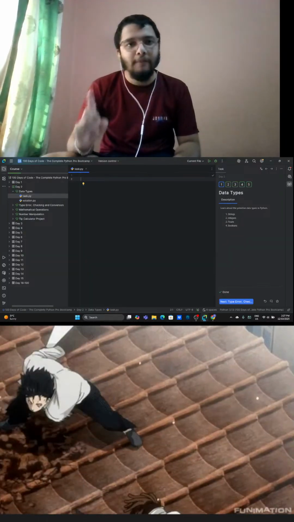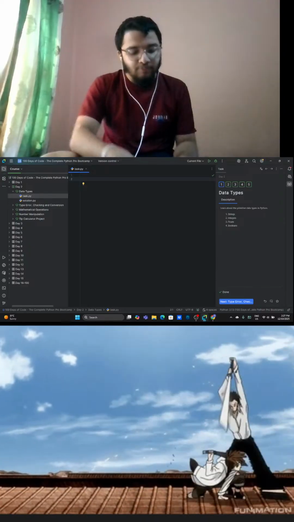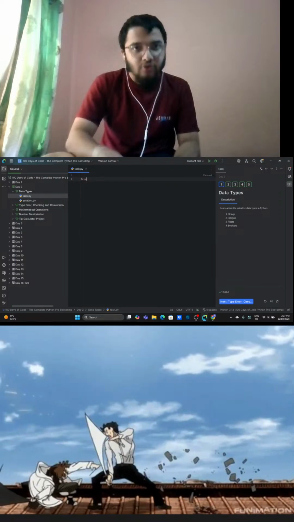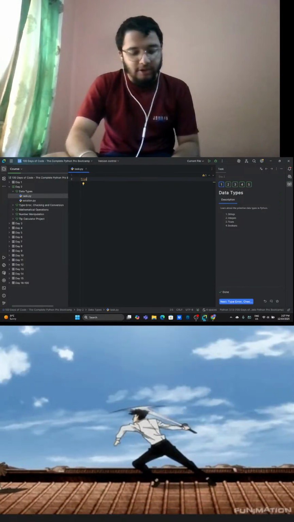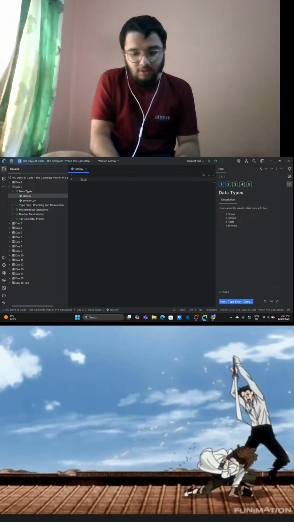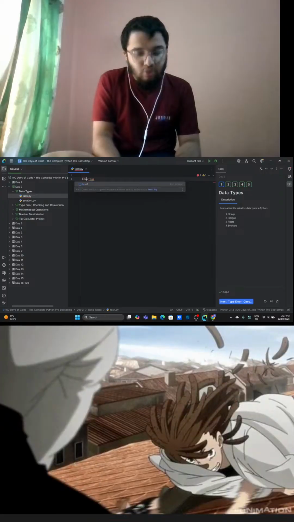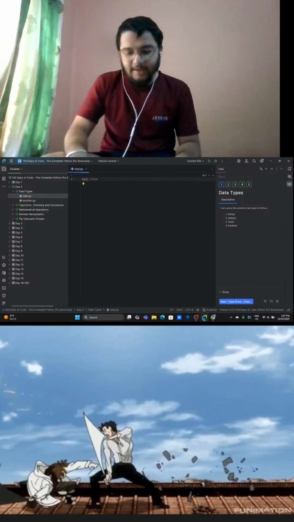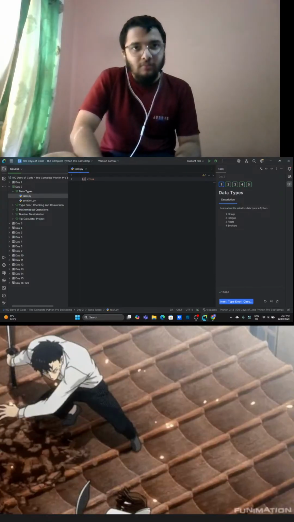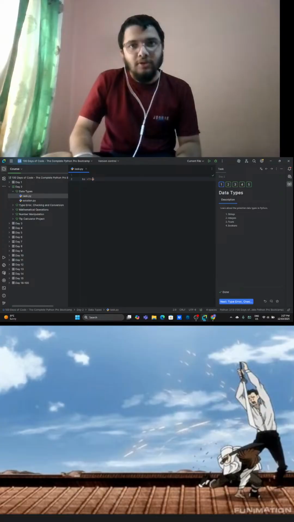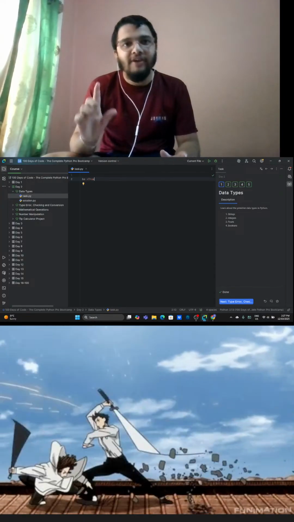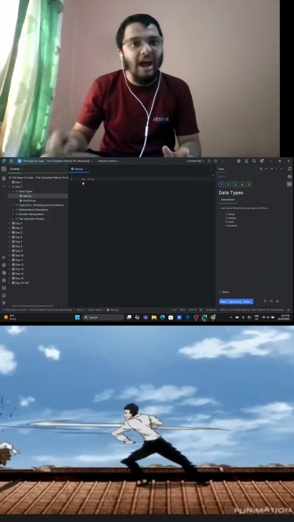If you are going to write a boolean in Python, then the first letter of True is always going to be capital: True. This is a boolean. And if we assign this True to a variable, let me show you, bool, then right now it is taking it. Okay, there is an error. Let me fix it. I'm also learning. So now it is good, because we have assigned a boolean True to one variable.